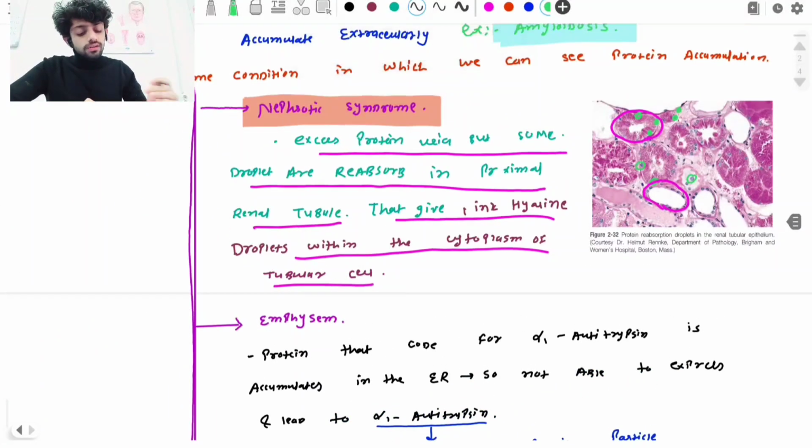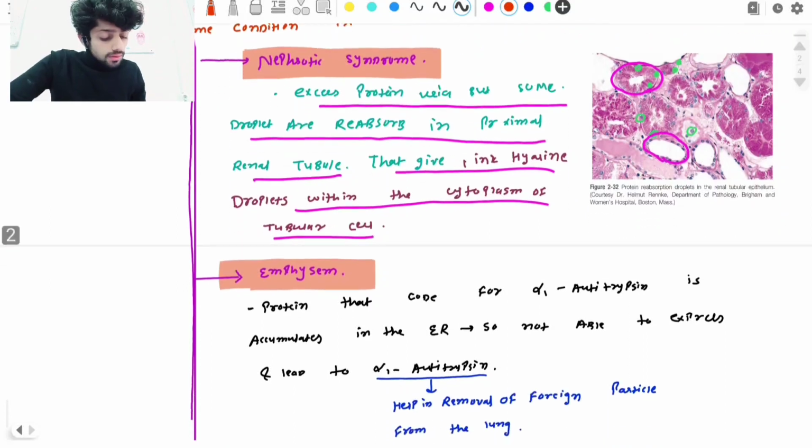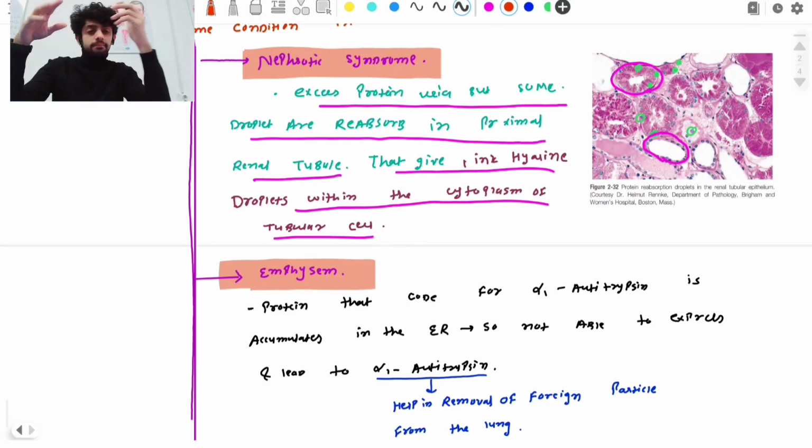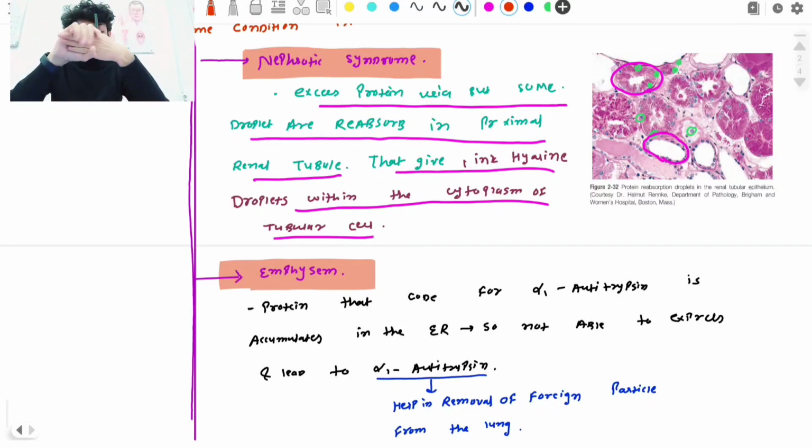And the other one is what? Emphysema. What occurs in emphysema? For any kind of enzyme that is produced, we have the codon system: messenger RNA comes, it is converted with transfer RNA, then amino acids come, then they make a protein sequence, and that protein goes out of the cells and performs its functions. So in this condition, what happened?